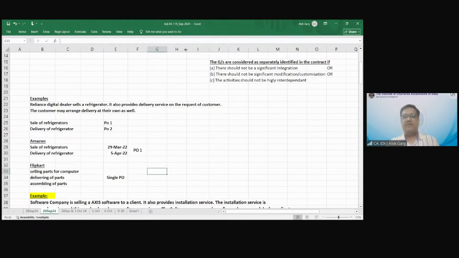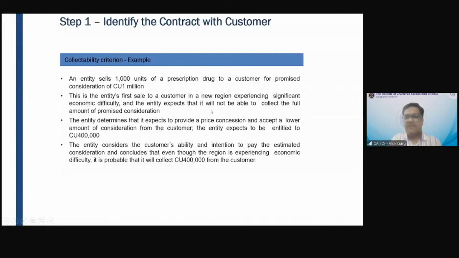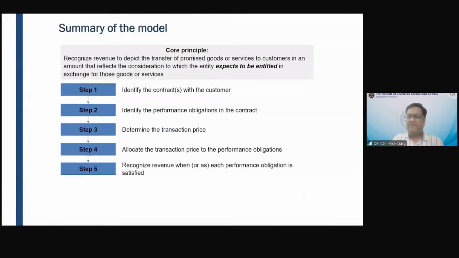Very good. So now I'll discuss one of the examples. We understood: number one, identify the contract with the customer. Number two, identify the performance obligations in the contract. How many performance obligations are there? In the last class, you remember I covered a complex question on reward points, loyalty points.